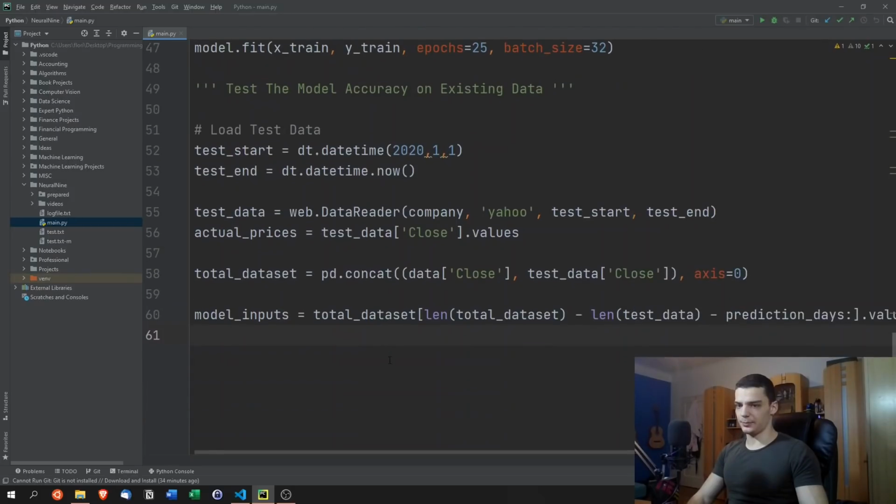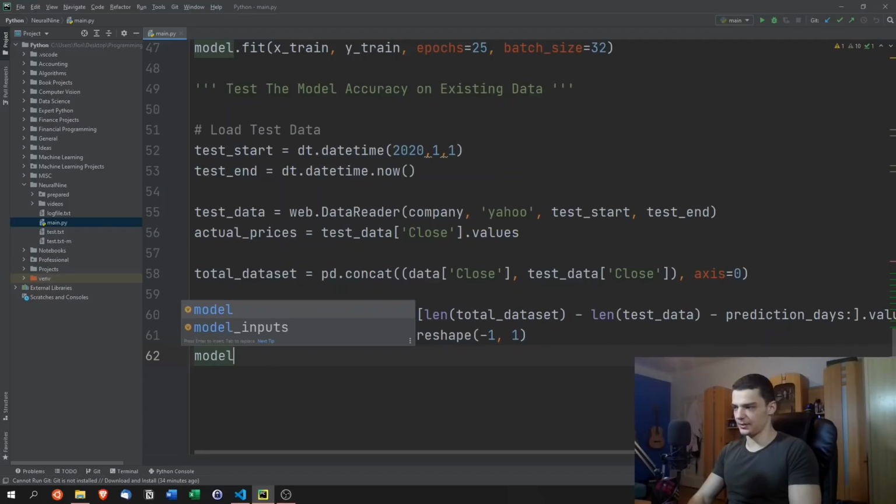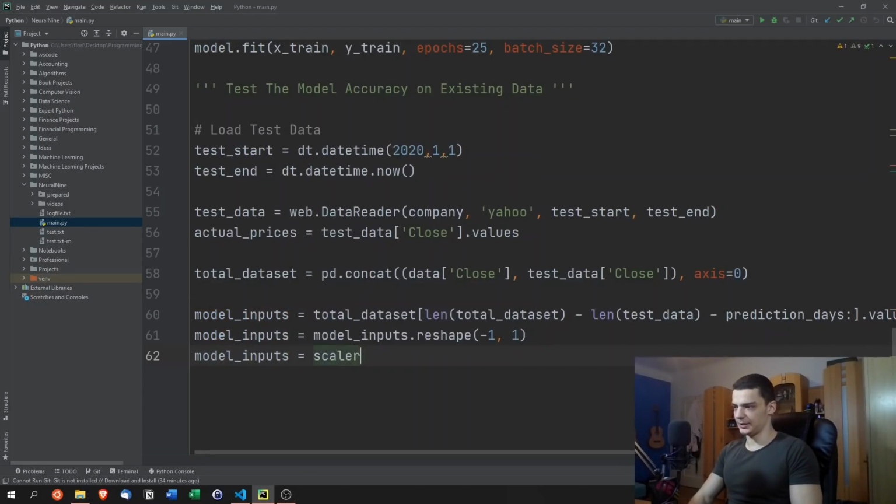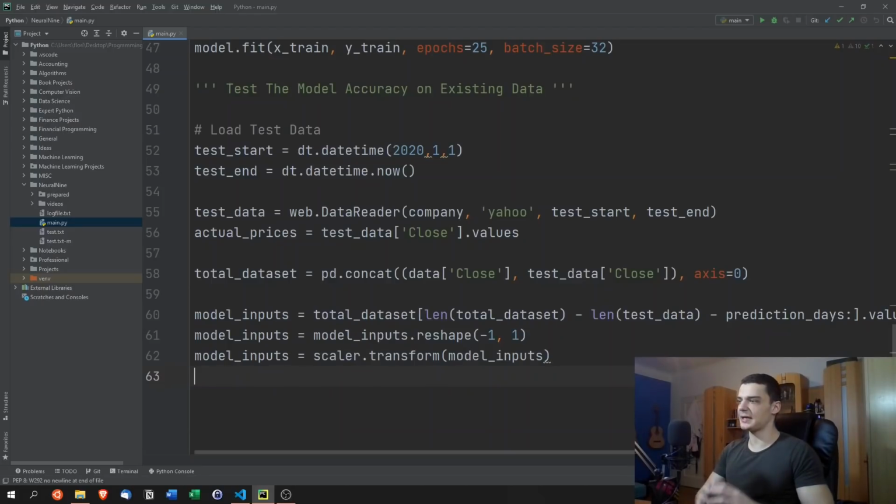And those model inputs, we're now going to reshape them. So we're going to say model inputs equals model inputs dot reshape, so again -1, 1. And then we're going to scale it down with the scaler that we already have. So we're going to say model inputs equals scaler dot transform model inputs, like that. So this is how we load the data, and we now have to prepare it. We already have prepared it.